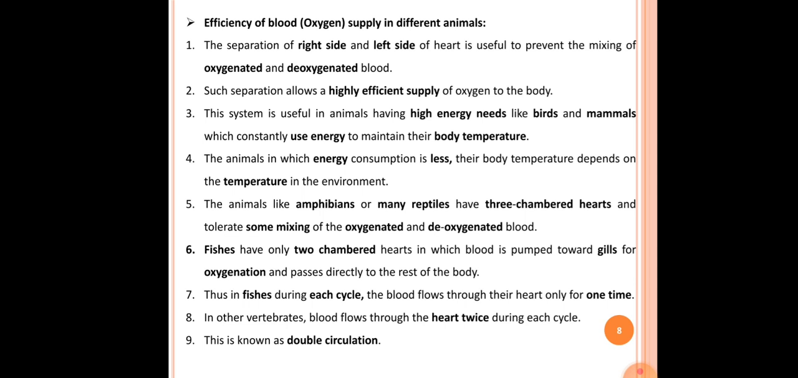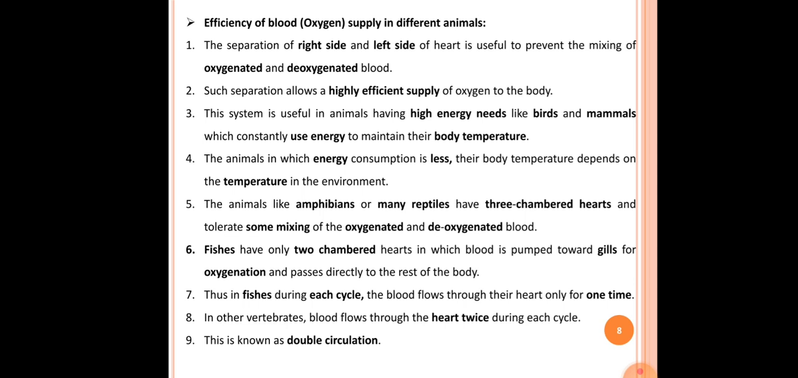The second point here is such separation allows a highly efficient supply of oxygen to the body. So because of separation of oxygenated and deoxygenated blood, oxygen is supplied to each and every body part in a highly efficient manner.